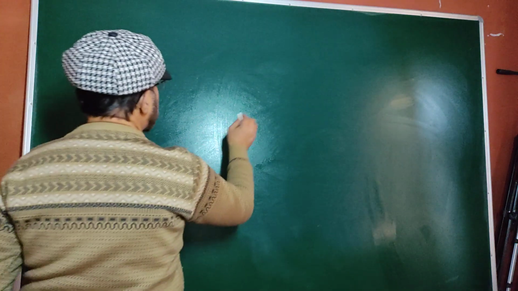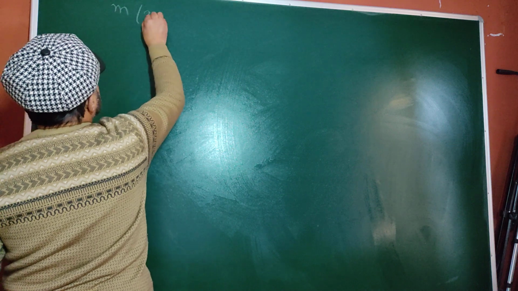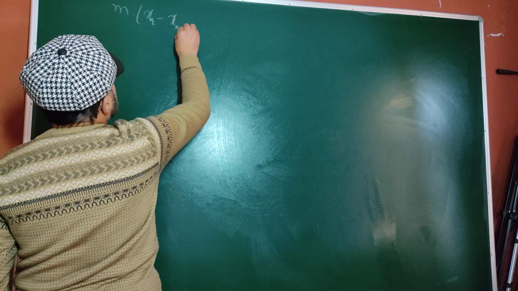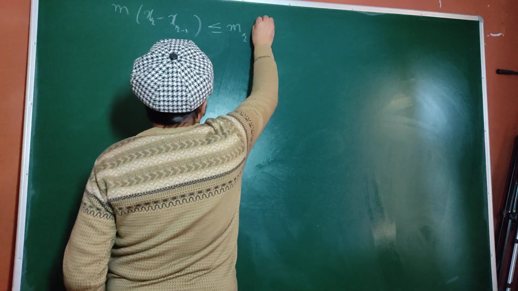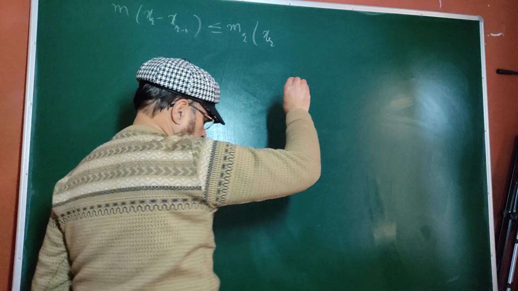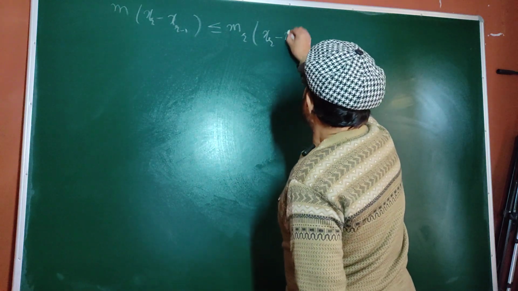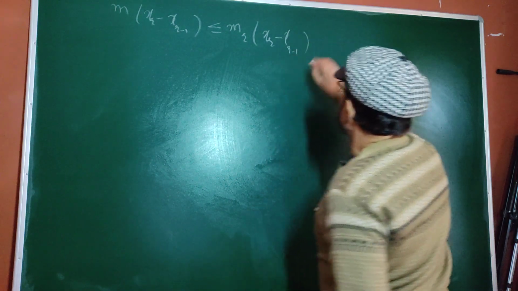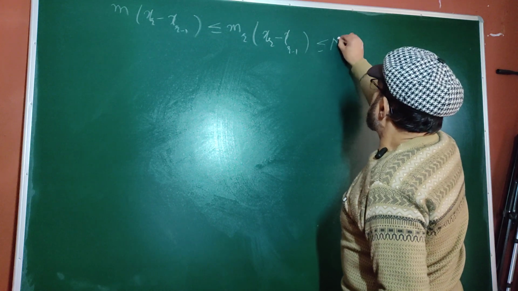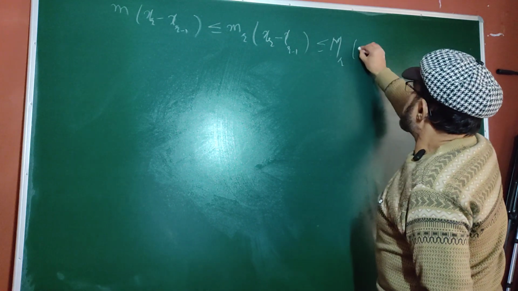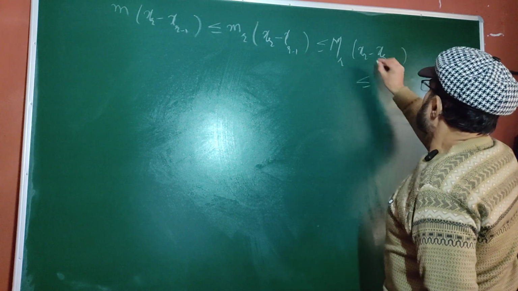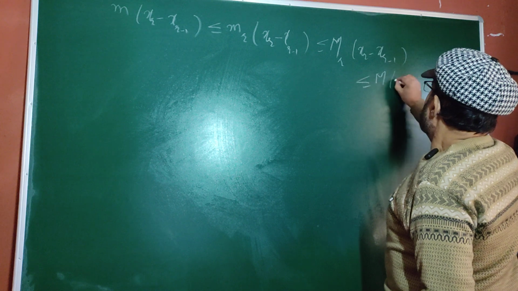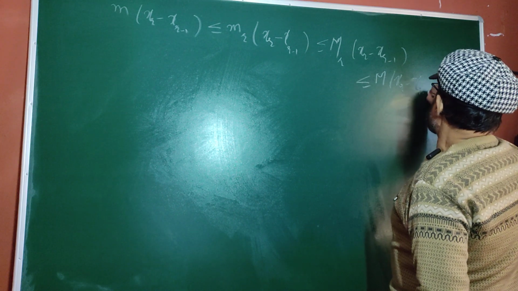So multiplying both sides by this delta r, what we get is small m (x_r minus x_{r-1}) is less or equal to m_r (x_r minus x_{r-1}) is less or equal to capital M_r (x_r minus x_{r-1}) is less or equal to capital M (x_r minus x_{r-1}).